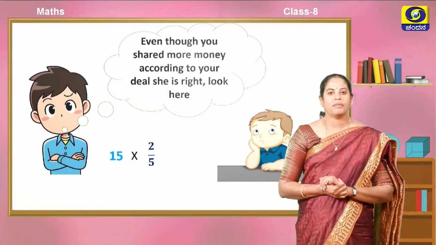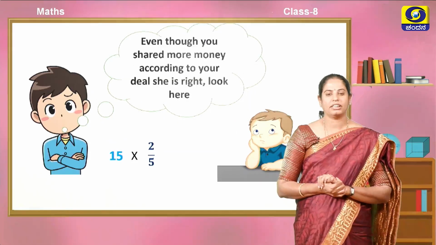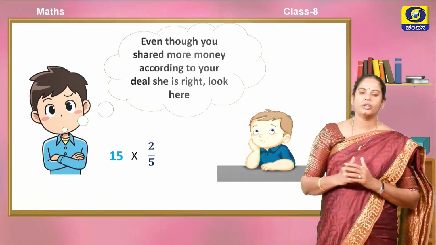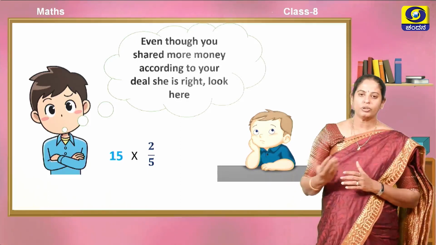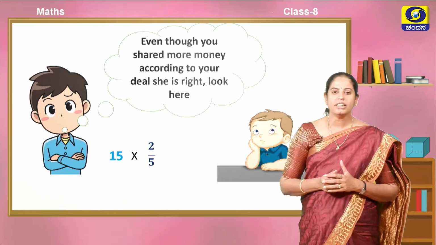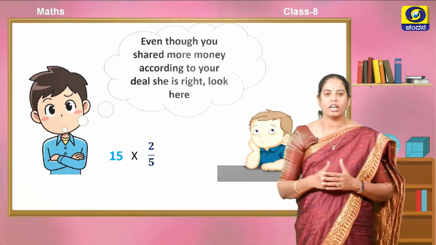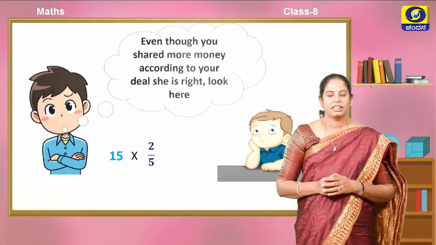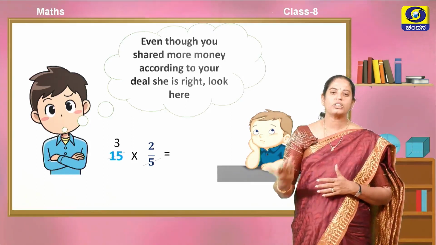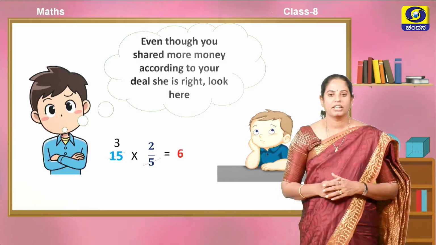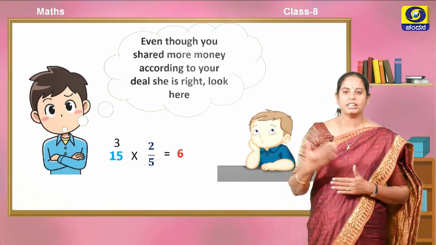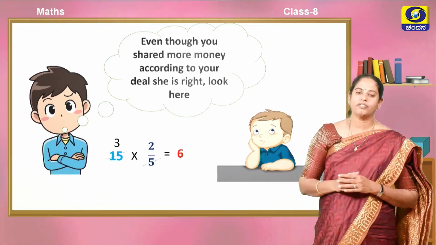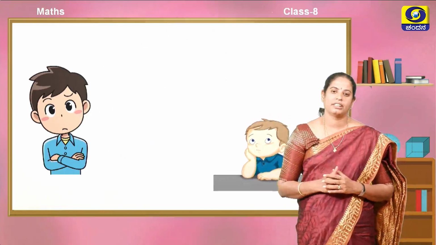For that Amar is explaining that even though you shared more money, according to your deal, she is right. Look here. Even though you shared more money, Sahana gave what she vowed. Observe here. 2/5 of 15 parts is nothing but 5 3s are 15, 3 2s are 6 pieces only. Even though you shared more money, she has given the number of pieces she vowed to give you. So why are you sad?